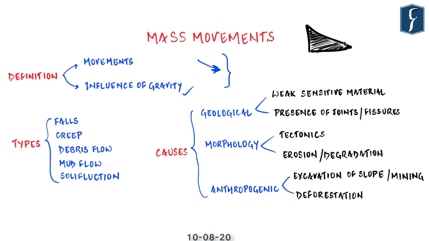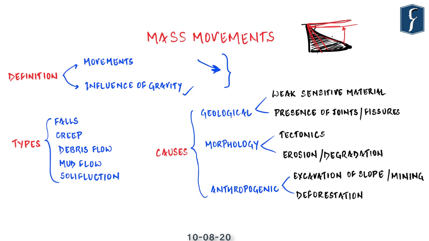So if this is a part of a slope, then ultimately what will decide the movement of the mass is the angle of the slope. The steeper this angle gets, the easier it will be for the mass to move, and the flatter or more horizontal it gets, the more difficult it will be for the mass to move, because the impact of gravity will decline as the slope moves towards horizontal.